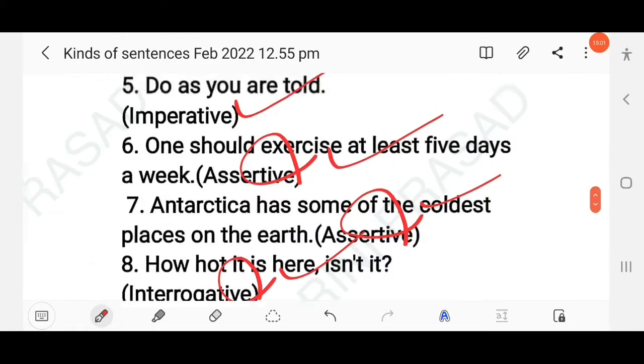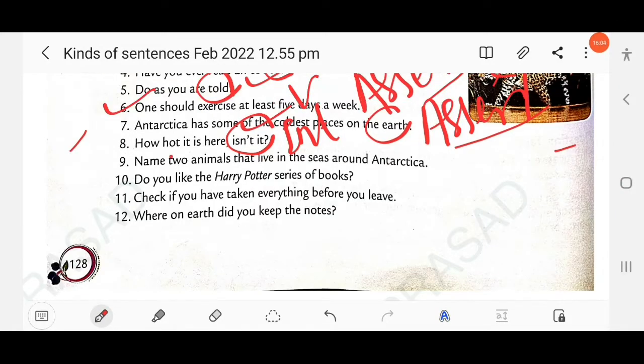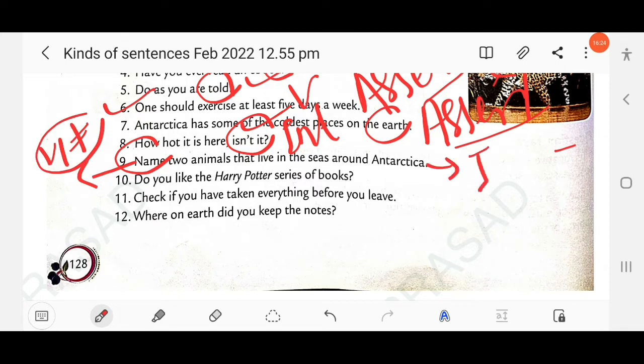Interrogative, right? Then next question here, name two animals that live in the seas around Antarctica. Yes, V1, name. So this is an imperative sentence, not an assertive sentence, imperative, right? Then next, do you like the Harry Potter series of books? Yes, so this is a yes-no question, right? As here at the end of the sentence you find a question mark is used.